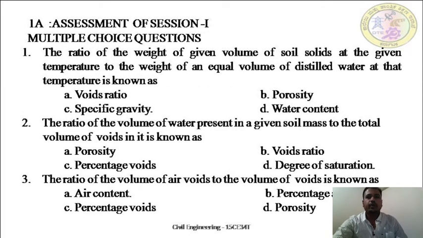See, the ratio of weight of a given volume of soil solids at the given temperature to the weight of an equal volume of distilled water at that temperature is known as specific gravity. The ratio of volume of water present in a given soil mass to the total volume of void in it is known as, the answer is D, degree of saturation. The ratio of volume of air voids to the volume of voids is known as, answer is air content.